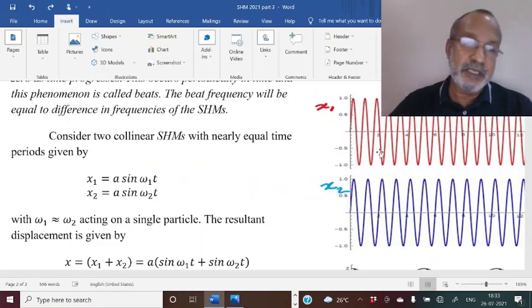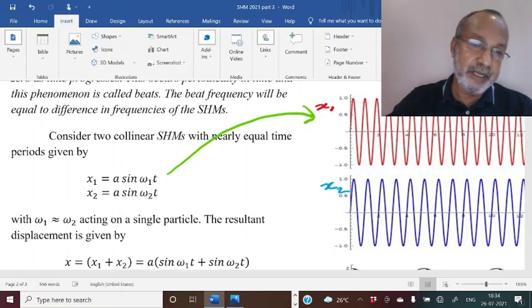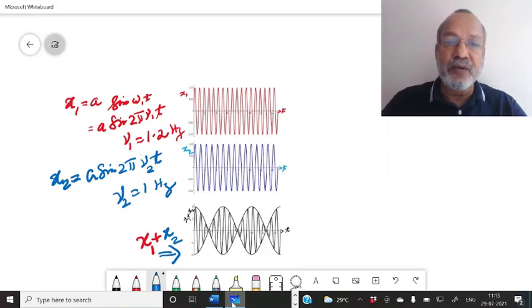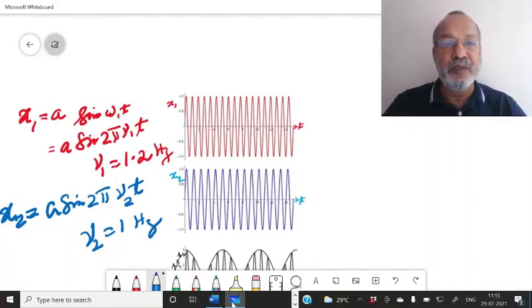I have represented the first SHM by this red colored oscillations, and in the second diagram this second SHM is represented. I have drawn these diagrams using a powerful computer program called Mathematica. I will demonstrate that in my next class.